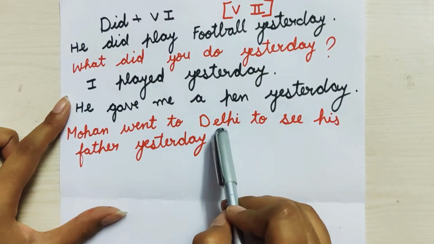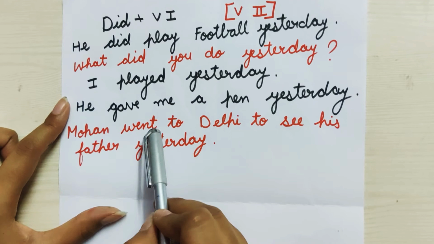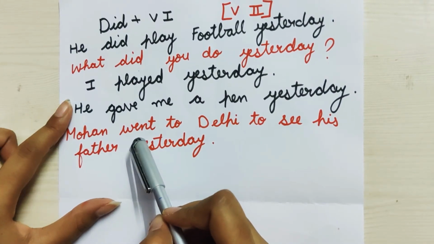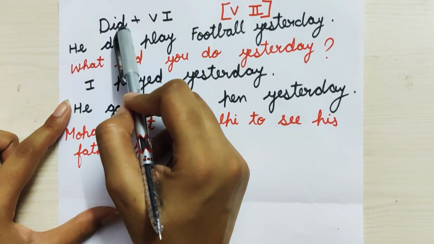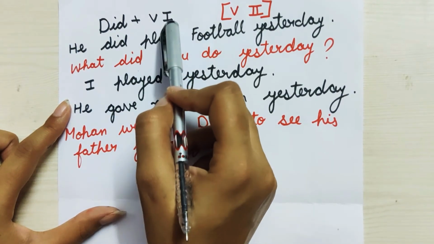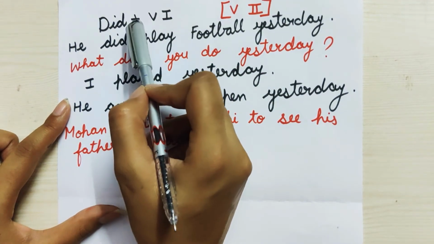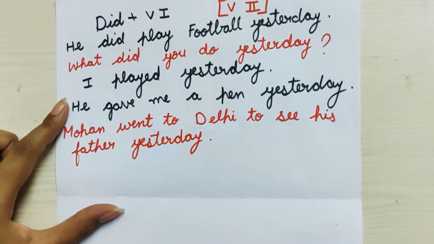Mohan went to Delhi to see his father yesterday. Went, the second form of the verb. Okay, so how will we do this? If we are using did, we will take verb first, the base form of the verb. And if we are not using did in the sentence, we will take the second form of the verb.